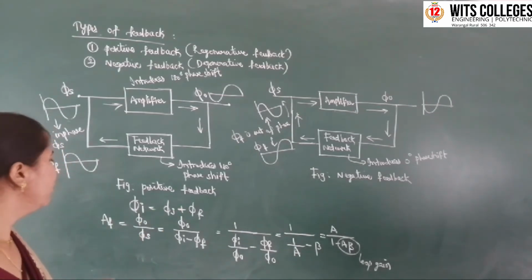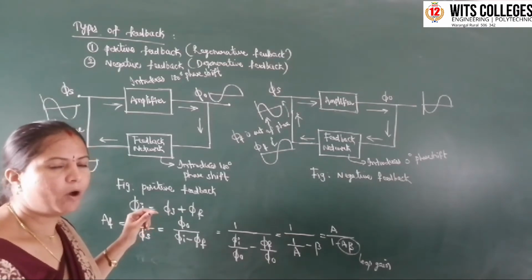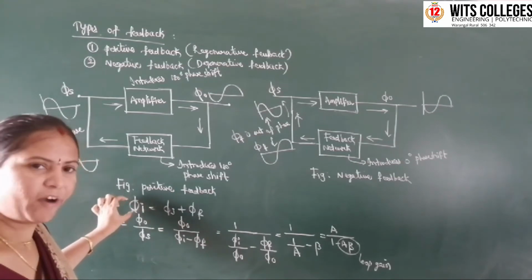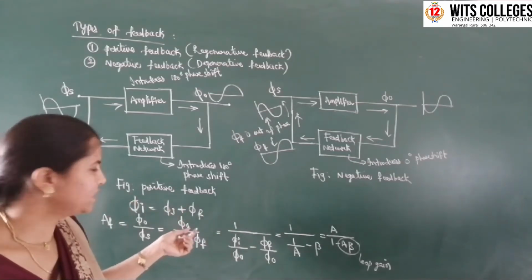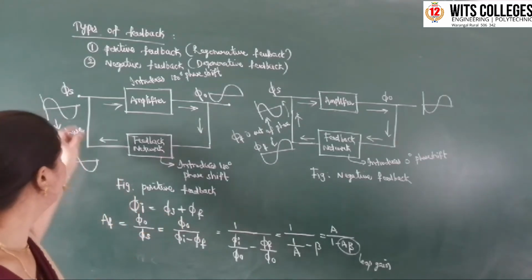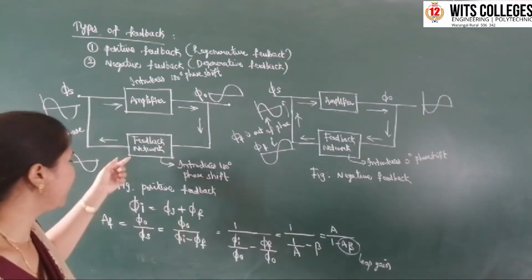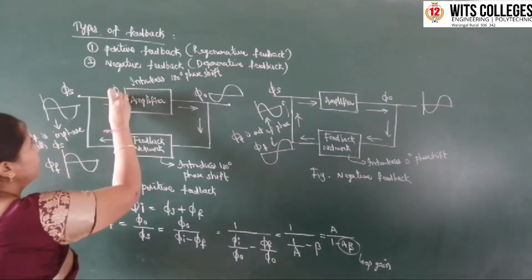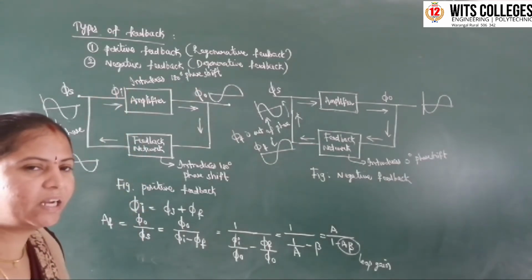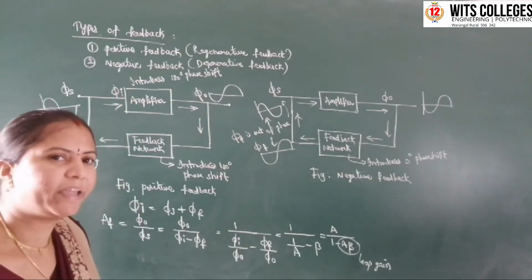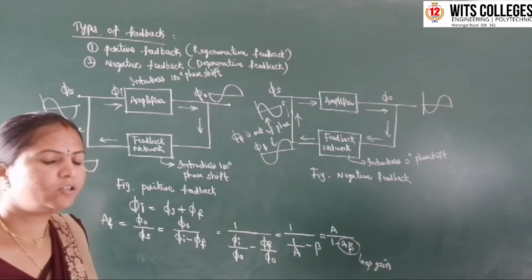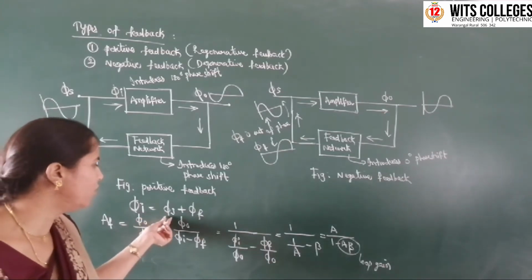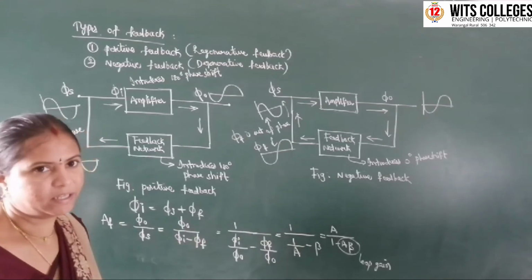Okay, now what will happen in positive feedback? The input signal phi i is going to be increased. That is the combined value of the AC signal phi s plus the feedback signal. The input signal to the amplifier is phi i, that is, the mixer output is phi i. So this input signal of the basic amplifier is going to be increased. That is the combined value of the input AC signal plus the feedback signal.